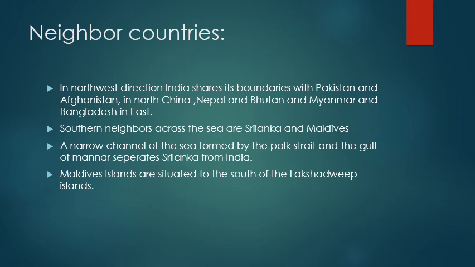Now neighbor countries कौन है? In northwest direction, India shares its boundaries with Pakistan and Afghanistan, right? Nepal and Bhutan and Myanmar and Bangladesh in east. If you will see the map, you will get to understand it easily. Southern neighbors across the sea are Sri Lanka and Maldives, right? That means there are many countries which are actually sharing coastal regions also, and seaways is a very huge hub for trading with the other countries. A narrow channel of the sea formed by the Palk Strait and Gulf of Mannar. Now Maldives Islands are situated on the south of the Lakshadweep.